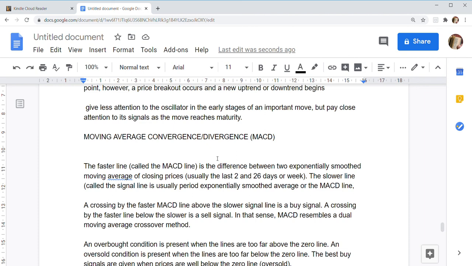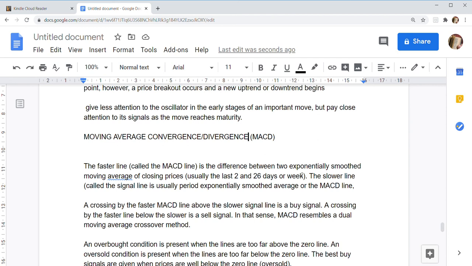The slower line, called the signal line, is usually a period exponential smoothed average of the MACD line. A crossing by the faster MACD line above the slower line is a buy signal. Most charting software uses the last 2 and 26 days or weeks.